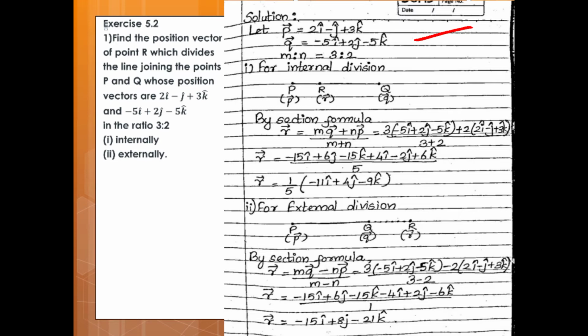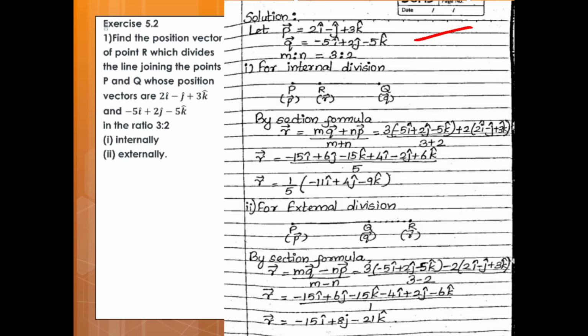So, by the internal section formula, R vector is equal to M into Q vector plus N into P vector upon M plus N. Substitute the values of P vector, Q vector and M and N. So, which is equal to 3 into bracket minus 5i plus 2j minus 5k plus 2 into bracket 2i minus j plus 3k upon 3 plus 2.